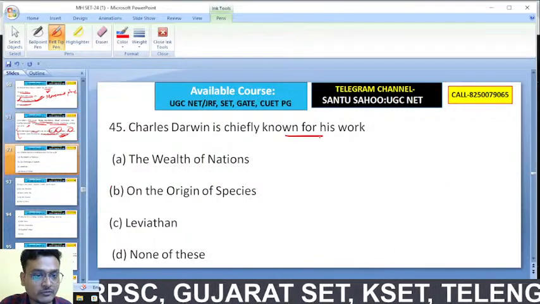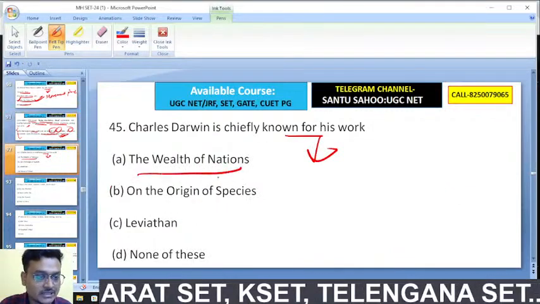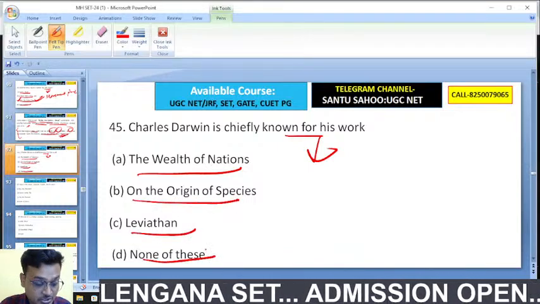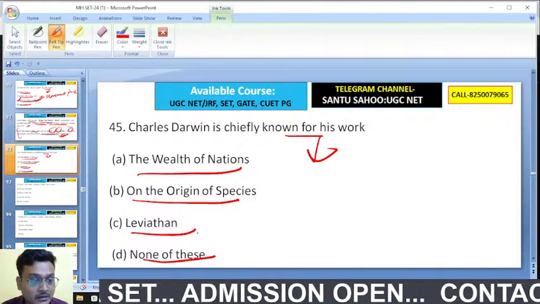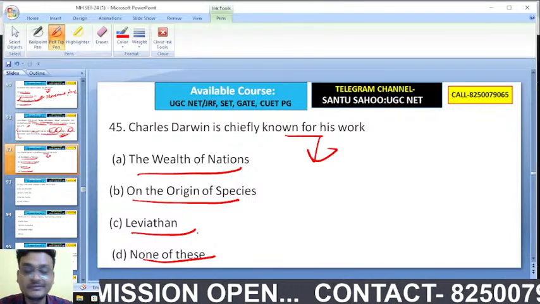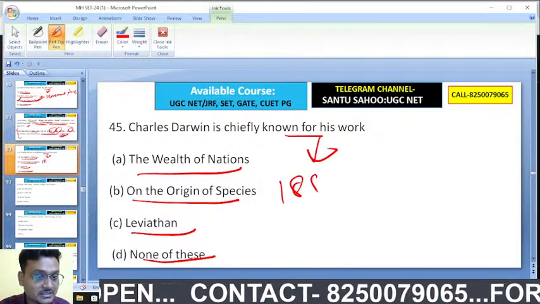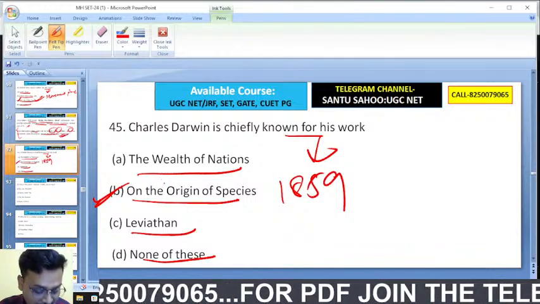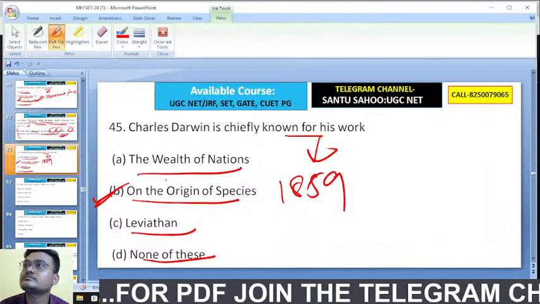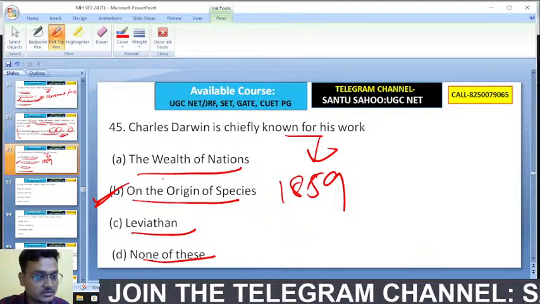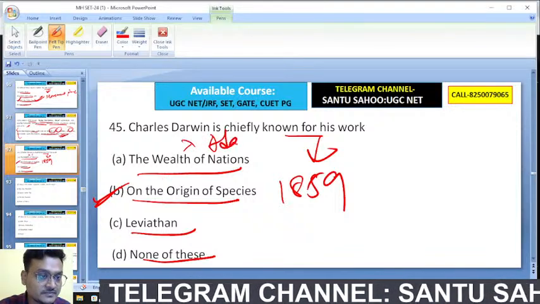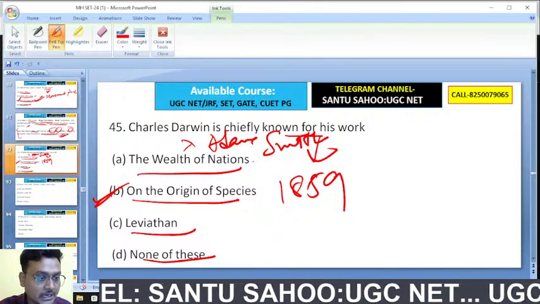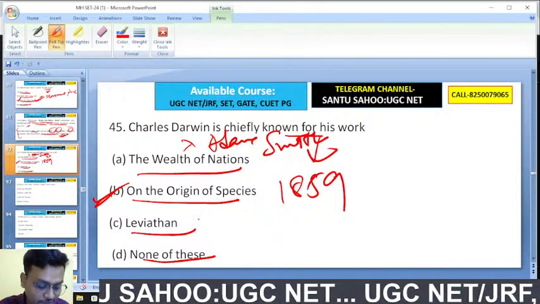Charles Darwin is chiefly known for his work: The Wealth of Nations, On the Origin of Species, Leviathan, none of these. So here the 1859 work, The Origin of Species, is the right answer. Whereas The Wealth of Nations is a work by Adam Smith, and Leviathan is by Hobbes.